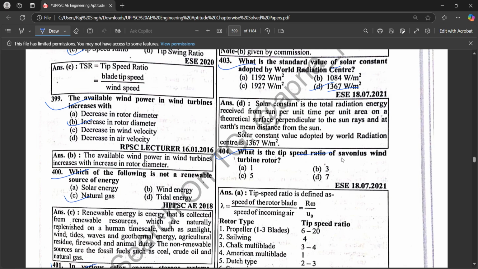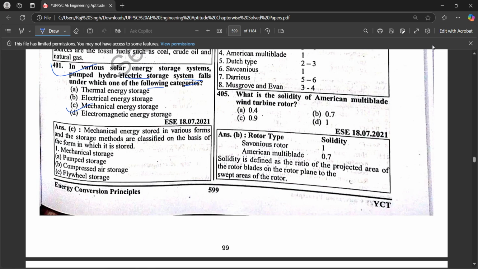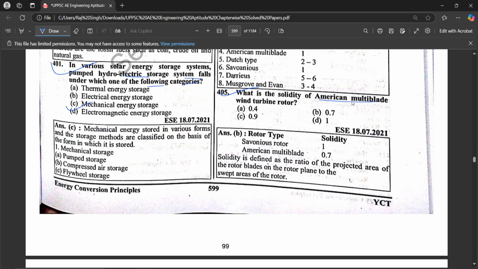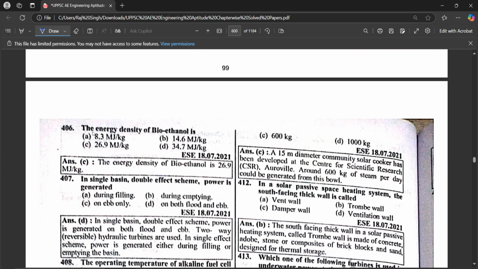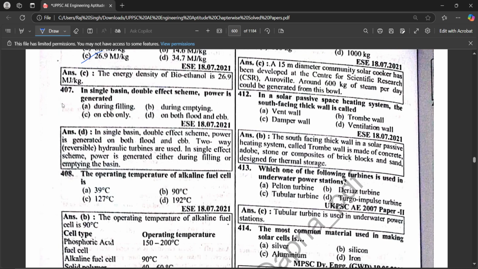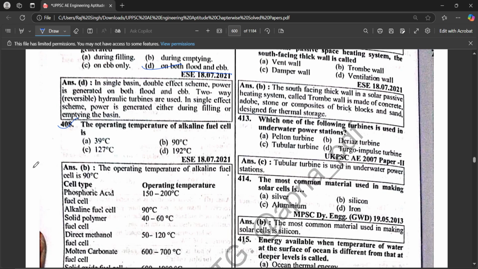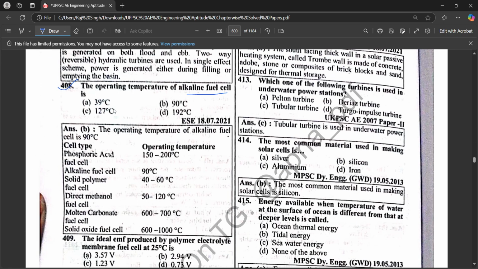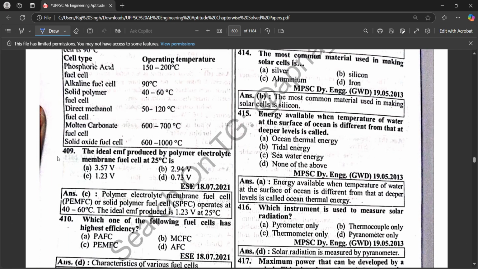What is the tip speed ratio of a Savonius wind turbine rotor? 1. What is the solidity of an American multi-blade wind turbine rotor? 0.7. The energy density of bioethanol is 26.9 megajoule per kg. In the single basin double effect scheme, power is generated on both flood and ebb. The operating temperature of an alkaline fuel cell is 90 degrees centigrade. The ideal EMF produced by a polymer electrolyte membrane fuel cell at 25 degrees is 1.23 volt.